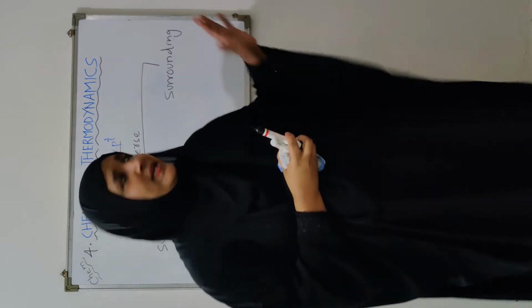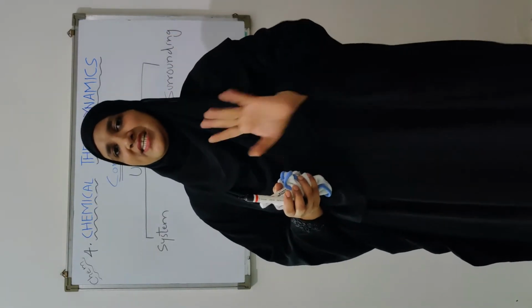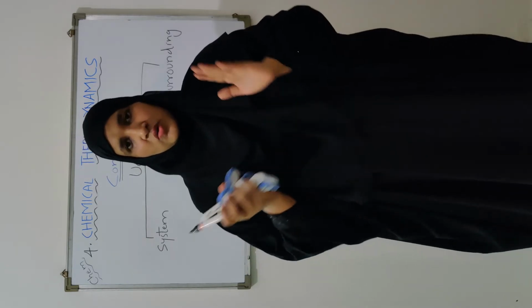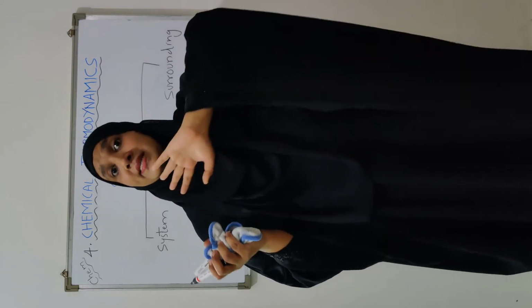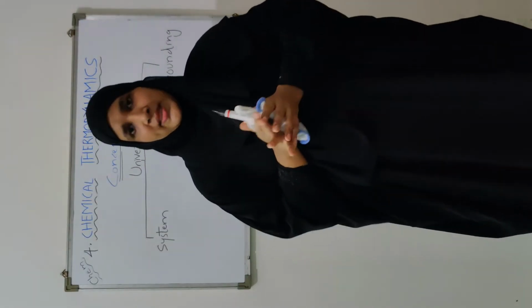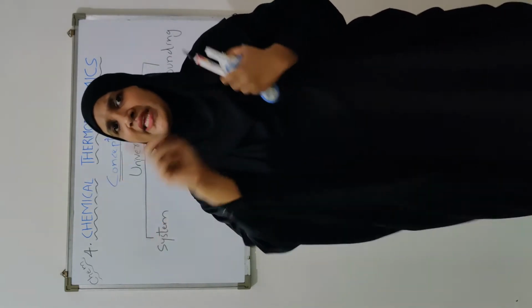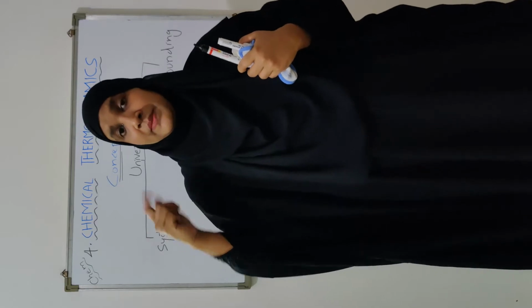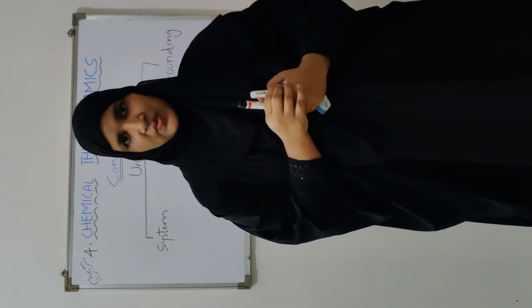Now what is surrounding? Everything else outside the system is surrounding. Okay, so we know what is system, we know what is surrounding. Surrounding is the remaining entire part of the universe. But remember one thing, though we are defining surrounding as everything else outside the system, the system gets affected only by its immediate surrounding.